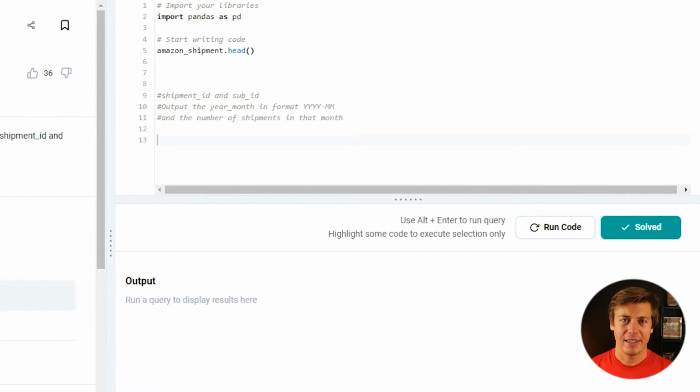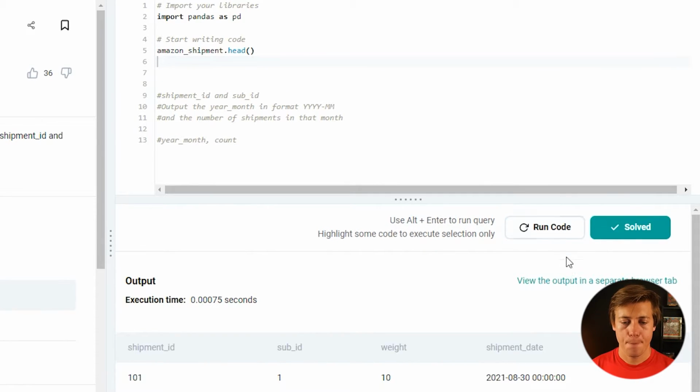So let's look at this expected output. So we have 2 columns. So year, month, and also we have counts. I don't think it should be that bad. Let's take a look at this head. So our friends over here have this annoying date format in comparison to this. So that's probably the first thing that we should work on.